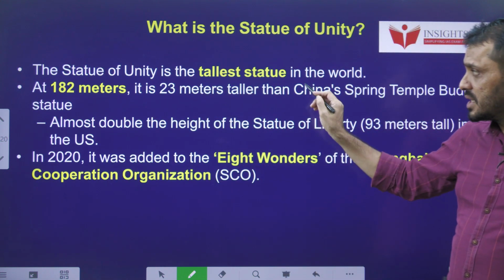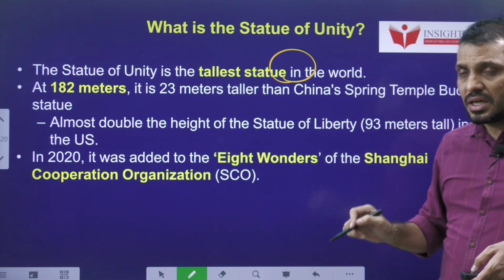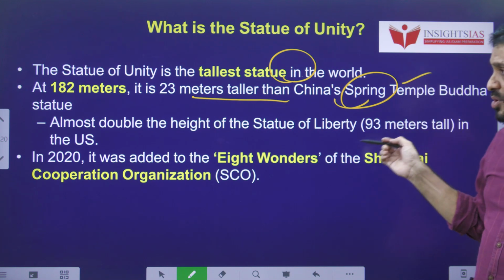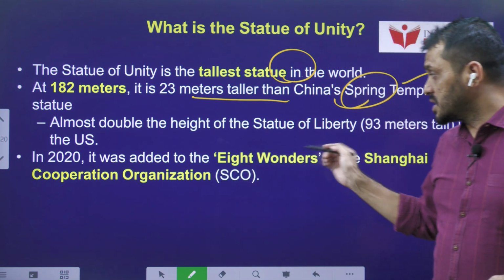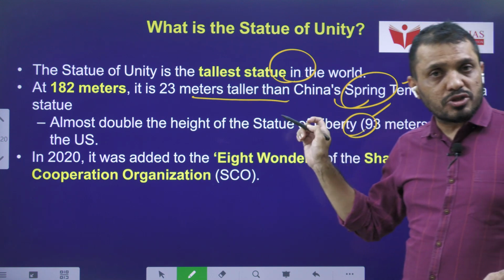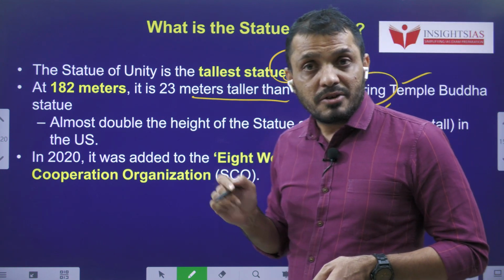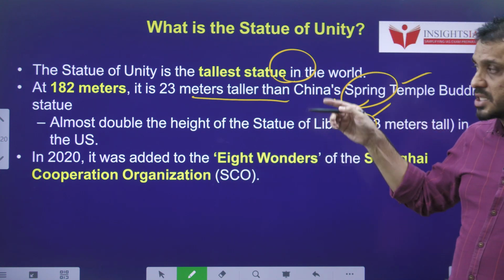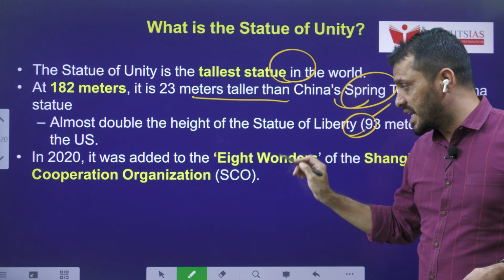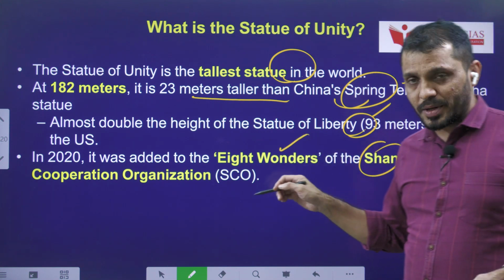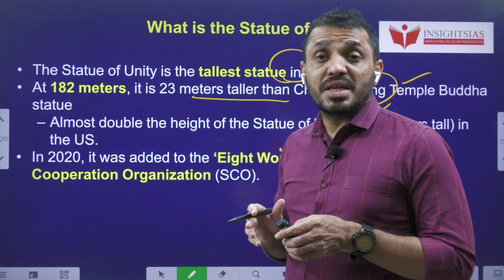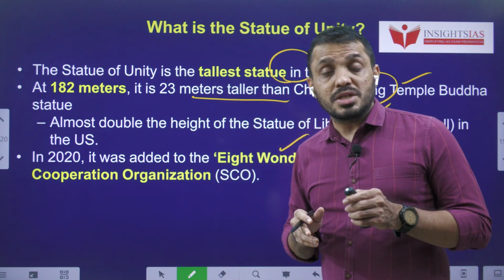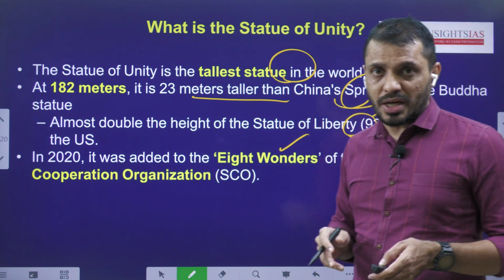The Statue of Unity is one of the tallest statues in the world. At 182 meters, it is 23 meters taller than China's Spring Temple Buddha and almost double the height of the Statue of Liberty. You know that the Statue of Liberty was given as a gift by France to the USA. In 2020, the Statue of Unity was added as one of the 8 wonders of the Shanghai Cooperation Organization. You should remember that this year India hosted the Shanghai Cooperation Organization. Tell me students, which country was recently added into the Shanghai Cooperation Organization?